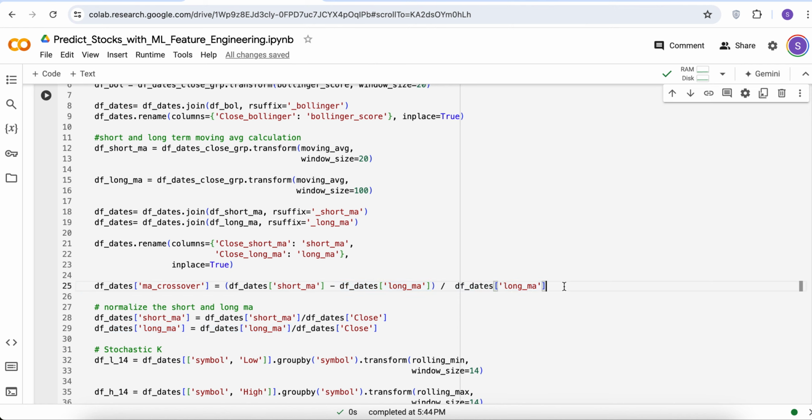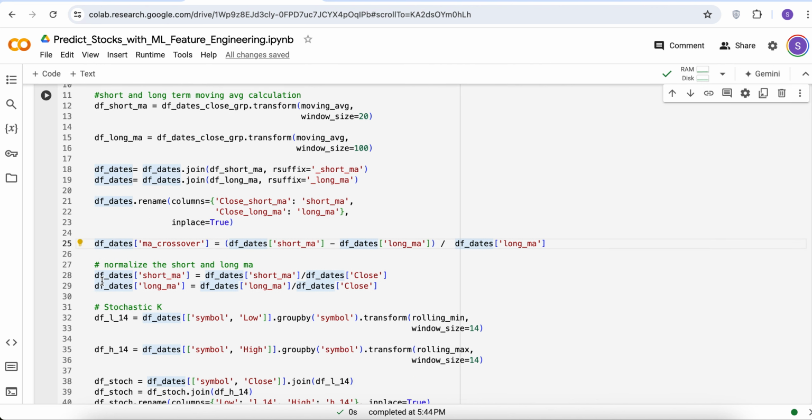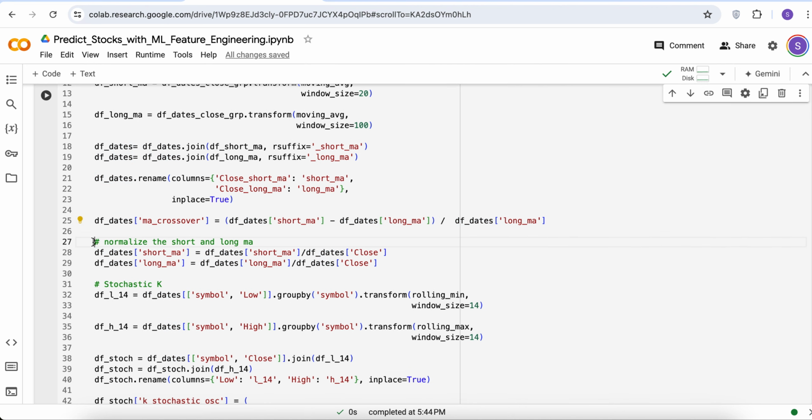And so we divide this by the long moving average in order to normalize this feature here. And then similarly, we try to normalize the short and long moving averages, and this is one possible way to normalize it. There can be other ways, but this is one possible way, dividing by the closing price.